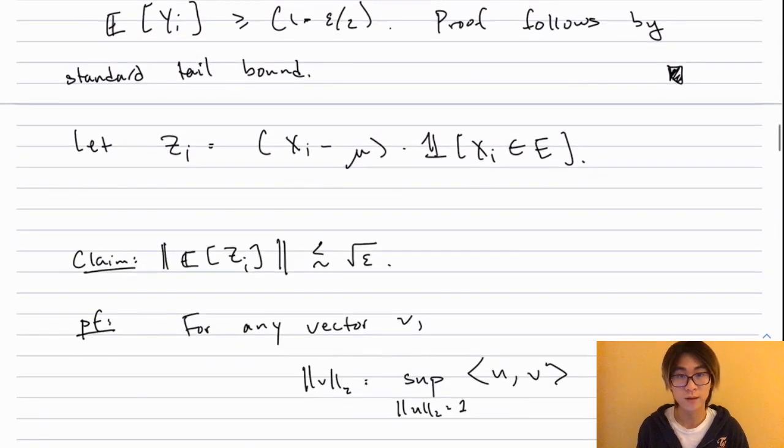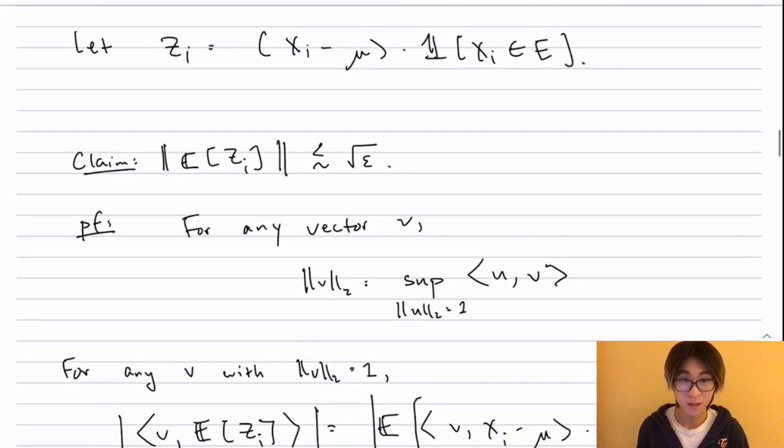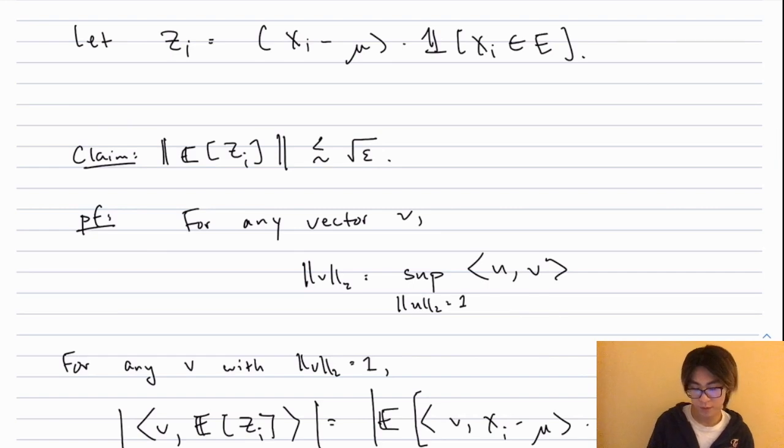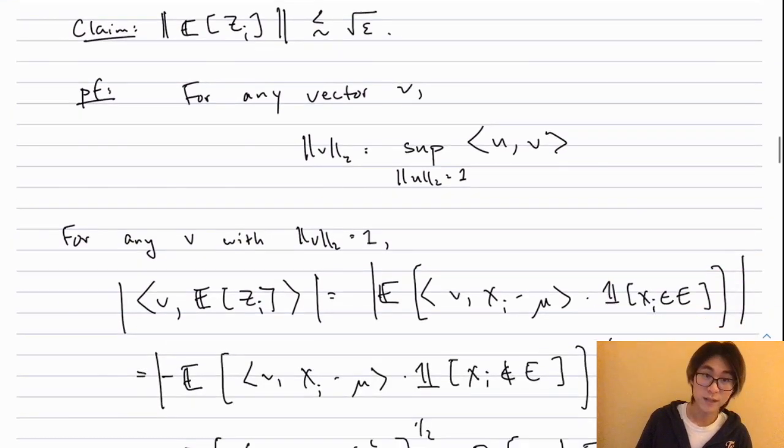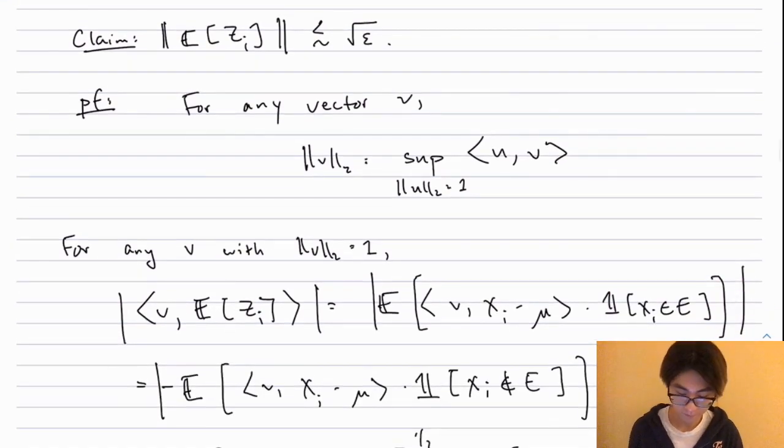Now let's turn to the other two guarantees. To prove them, it will be useful to define the following auxiliary random variable. For each i, let z_i be x_i minus mu times the indicator that x_i is within this ball. So in other words, z_i is just x_i minus mu if x_i is within this ball, and 0 otherwise. So let's prove a couple of properties about the z_i's. The first thing is that its expectation is pretty small. Okay, so it's upper bounded by at most root epsilon.